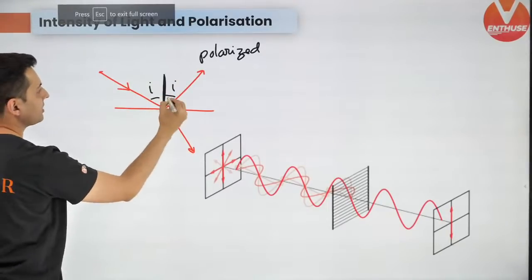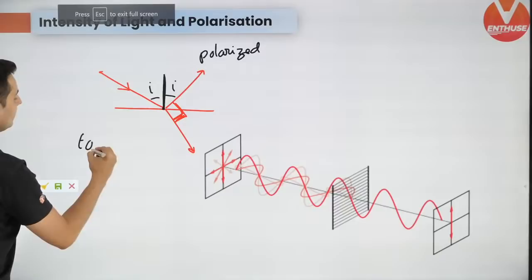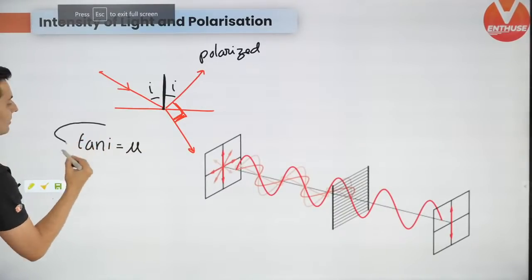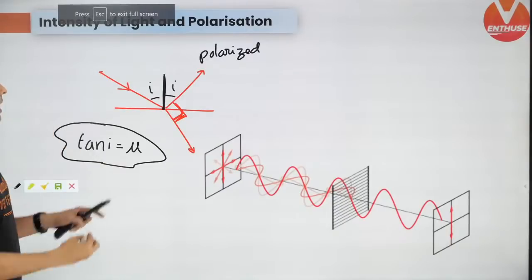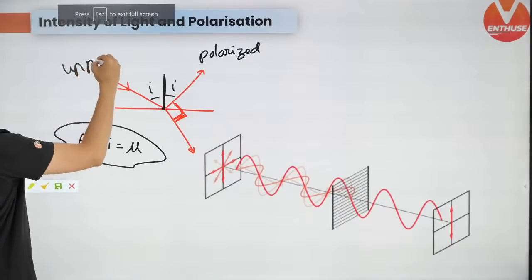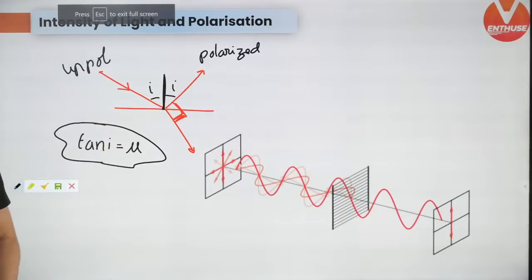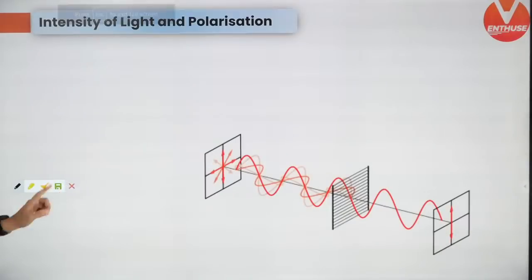So that tan of i is equal to mu. Very, very important. This is called Brewster's law, that unpolarized light becomes polarized if reflected at this angle. Very important. So last minute important chapters, whatever I am discussing over here, electromagnetism, gravitation, mechanics, that will be very important.